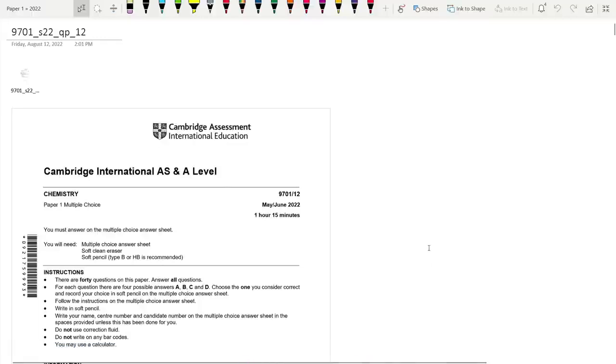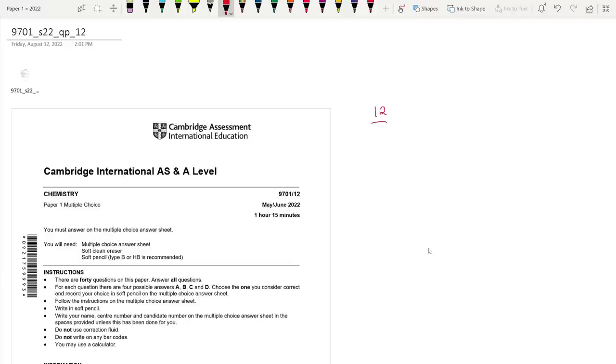Hey guys, we're solving 9701 May June 2022 paper 1-2 today. So starting from this year, the duration has been increased to 1 hour 15 minutes and we no longer have a section B.